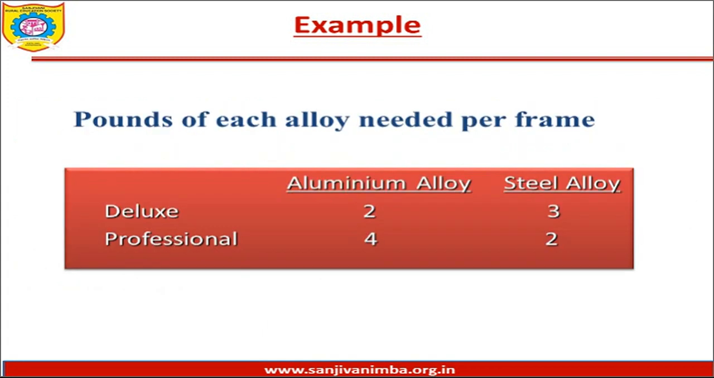The data provided is the pounds of each alloy needed per frame. For manufacture of deluxe, you require 2 pounds of aluminium alloy and 3 pounds of steel alloy. Secondly, to manufacture a professional, you require 4 pounds of aluminium alloy and 2 pounds of steel alloy. So based on this, we have to develop a LPP model. Let us try to summarize what has been asked.